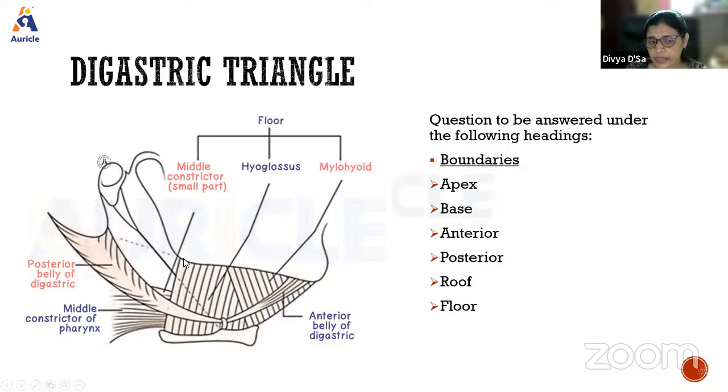Base, we said the base of the mandible, an imaginary line drawn from the angle of the mandible to the mastoid process. Apex will be where these anterior and posterior boundaries meet, that is at the intermediate tendon. And the floor is formed by three muscles: mylohyoid, hyoglossus, and middle constrictor of the pharynx. And the roof, from outside to inside, is the skin, the superficial fascia, and the deep fascia.